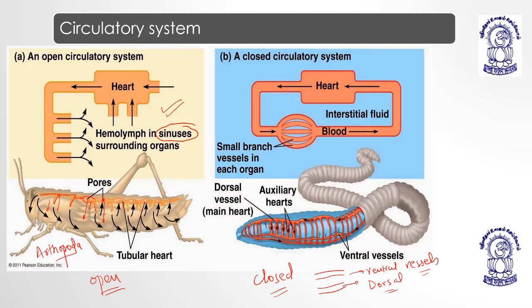Arthropoda, they have open circulatory system, and annelids, they have closed circulatory system. Right? In the open circulatory system, the blood is pumped into a cavity. In that cavity, all the organs are taking a bath. Okay, with the help of bucket and mug, they are just taking a bath. They are just enjoying it. And in the closed circulatory system, the organs receive blood according to their requirement and according to their workload. Right?